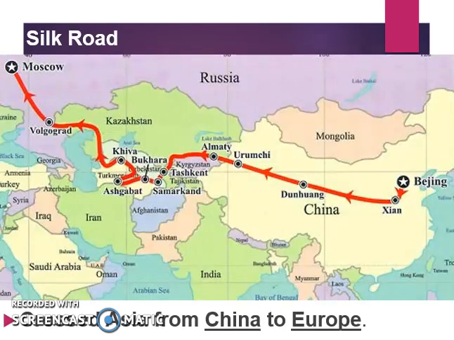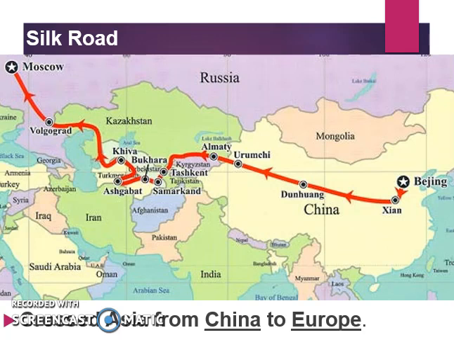The Silk Road is going to be arguably one of the most important trade routes in history. This is really going to be the main connection between Asia and Europe and Northern Africa. All of these will be connected together because of the Silk Road. So the Silk Road crossed Asia from China to Europe. This was the main route.